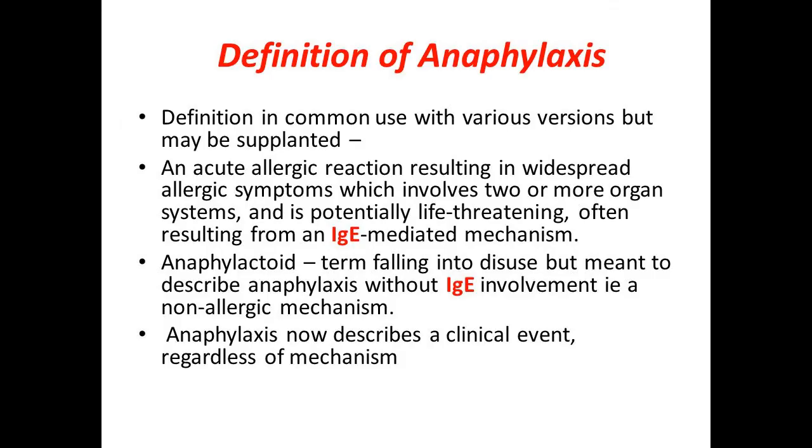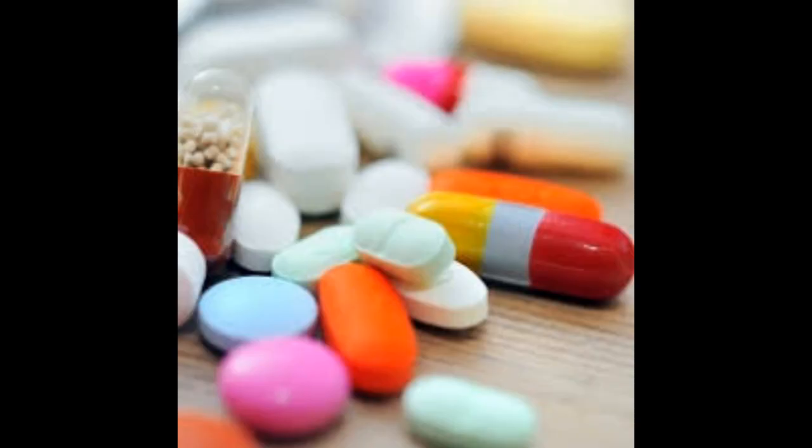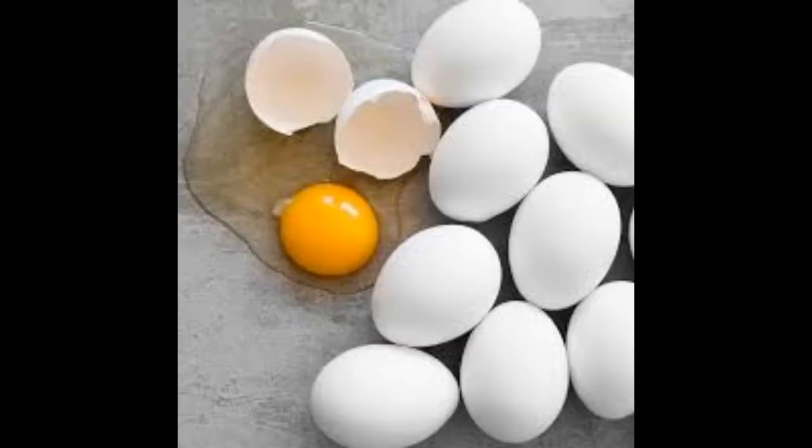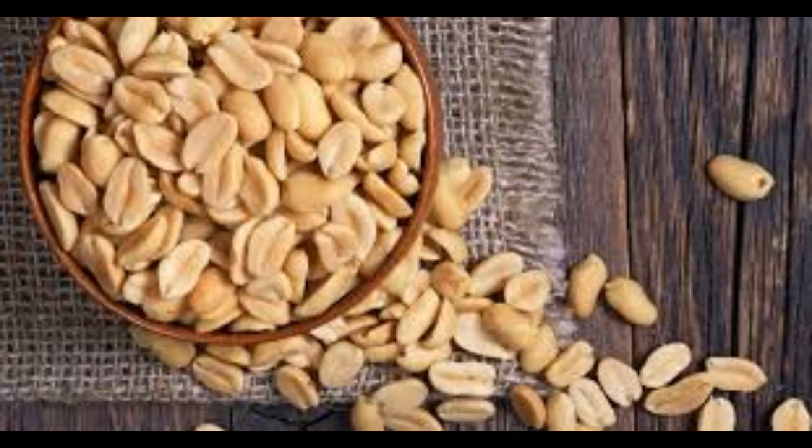Anaphylaxis is a severe allergic reaction which results from an immune reaction against venom, food, or some kind of medicines. In most cases, the bites of bees, or eating foods which are allergic to our body, result in anaphylaxis. Some kinds of foods like peanuts cause this anaphylaxis condition in our body also.